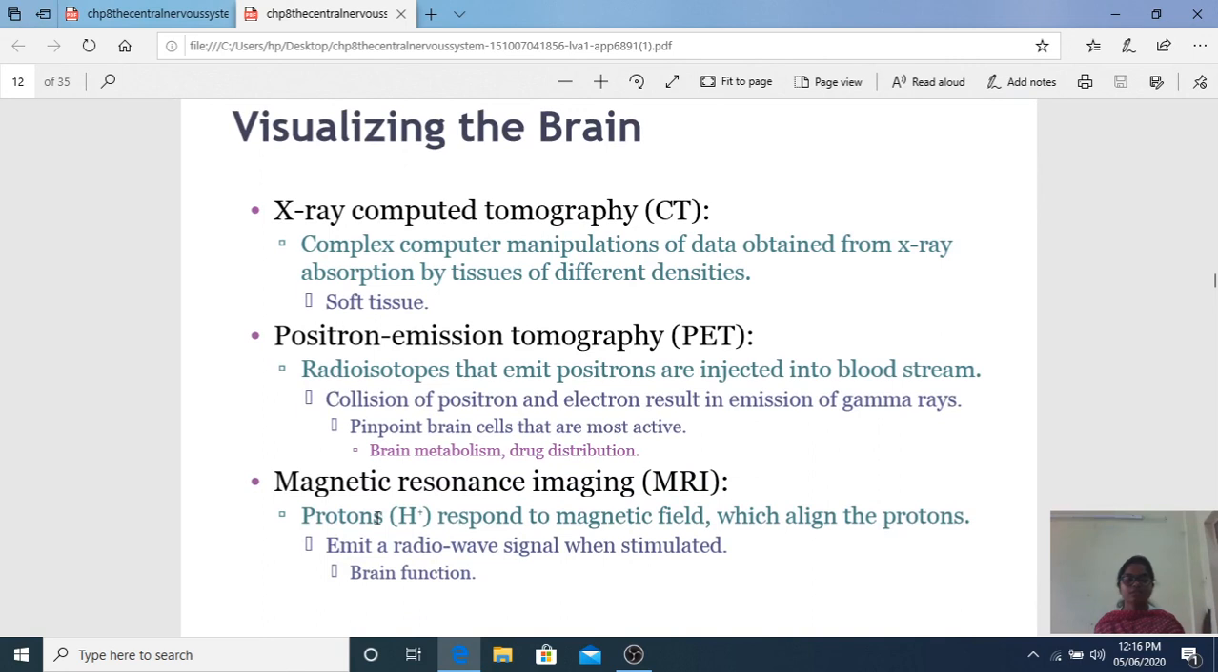Visualizing the brain is not much important, but what are the investigations you do? In X-ray, we can't visualize the brain, so we do a CT scan. CT scan is also an X-ray with computed tomography. And positron emission tomography is a radioisotopic investigation which shows brain metabolism. Functioning of the brain mainly depends upon glucose, the blood supply, and the CSF. So positron emission tomography identifies the functional areas of the brain. If the function is more, there will be high uptake of the radioisotope.